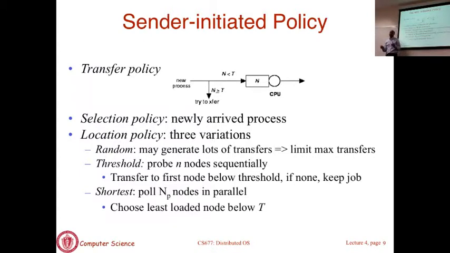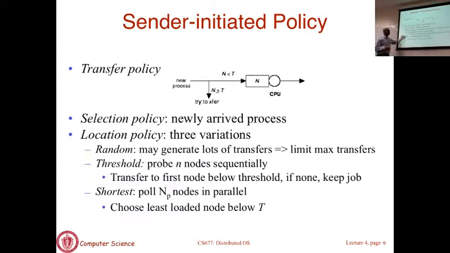So these are scenarios where instability can occur. If multiple senders are hunting for machines to send jobs to, and they broadcast, and then one machine reports a very low load, suddenly it may see a large number of jobs start arriving. That's what you have to deal with. So this by itself is not going to avoid instability. If you simply implement this as is, you might have problems. So you have to be a little more careful.